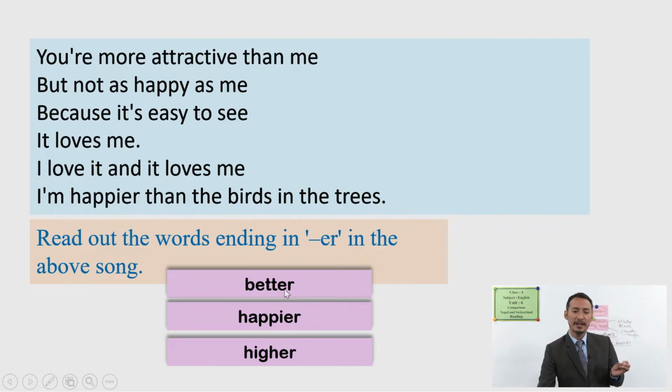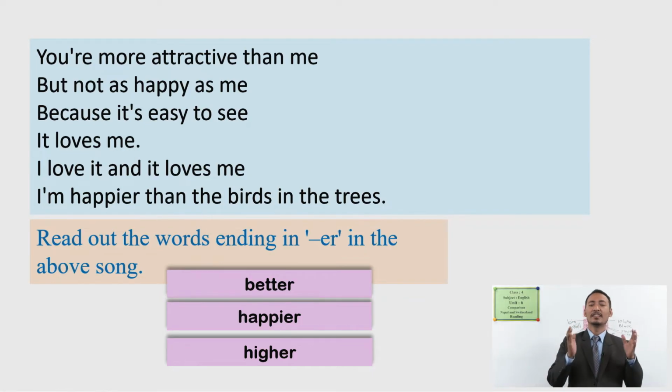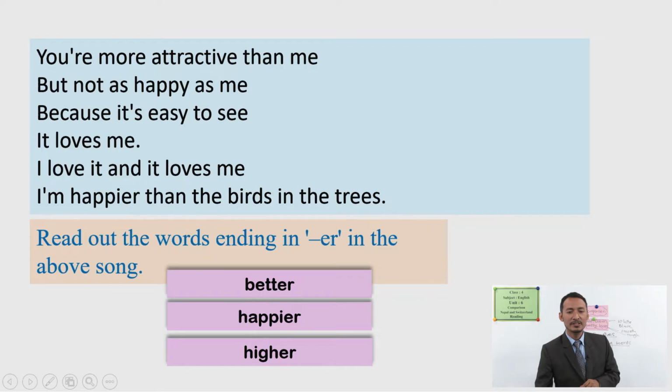Okay, students, can you practice a? Yes, a. To this, we say a. Okay, students? Yes, you're right. So it becomes better, happier, and higher. Okay? And can you notice here what happened to the y of happy? Yes, you are right. It changed into i. Yes, we change the letter y into i when we add er. So we don't have y here. Instead, we have i here. Did you get it? Okay, very good, students.